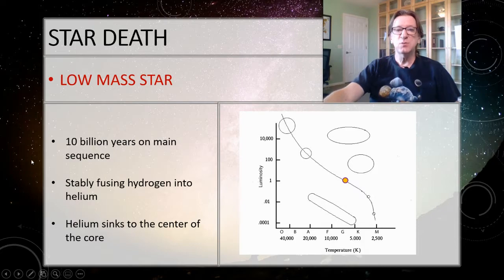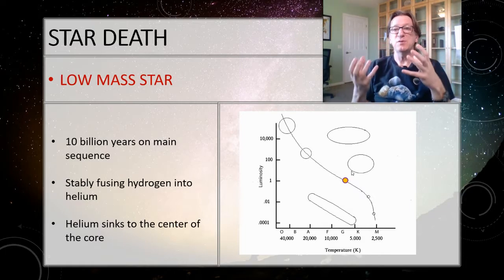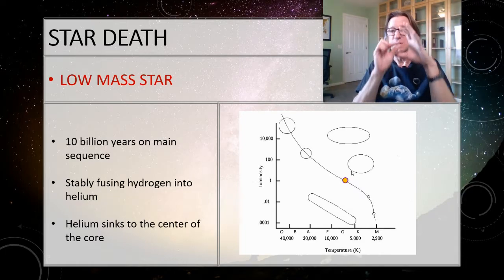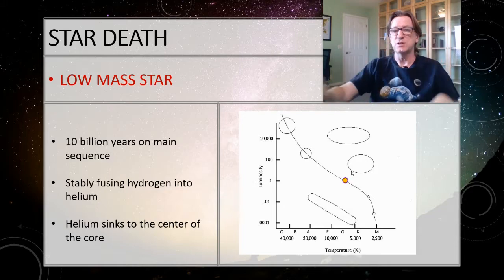All right, so let's start with a low mass star. It's been sitting here fat, dumb, and happy on the main sequence for about 10 billion years, happily, stably fusing that hydrogen into helium. The helium can't fuse, and it's heavier than the hydrogen, so it sinks down into the core. Starts out with just a little bit, and then more and more start to build up.